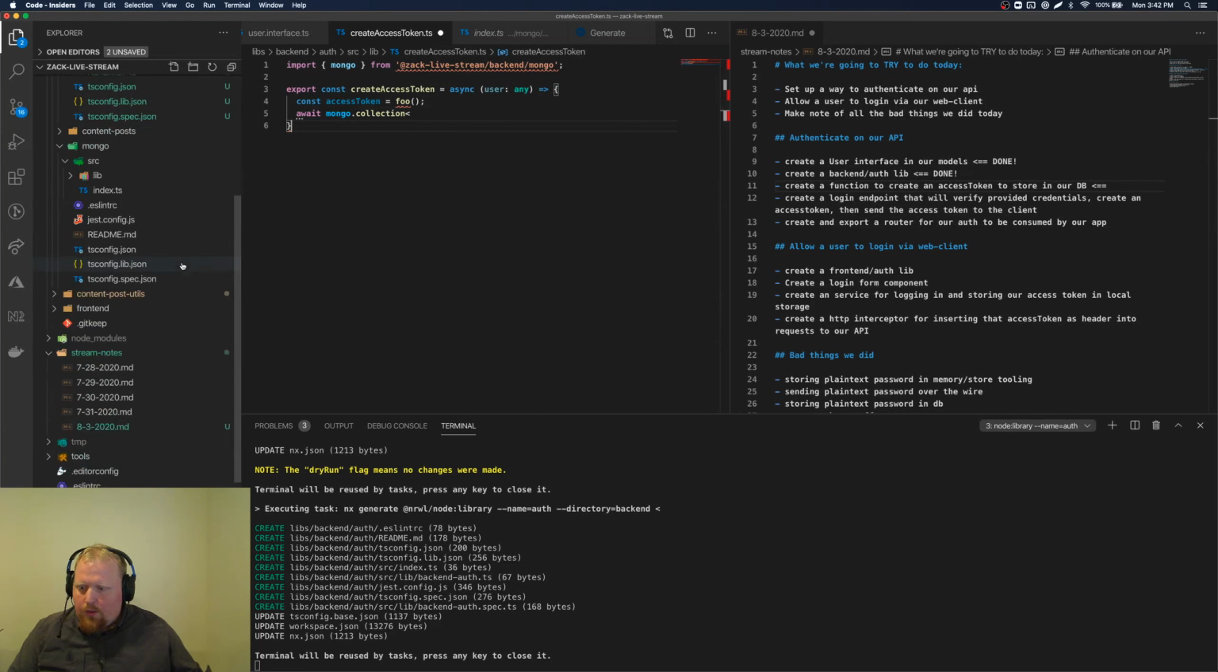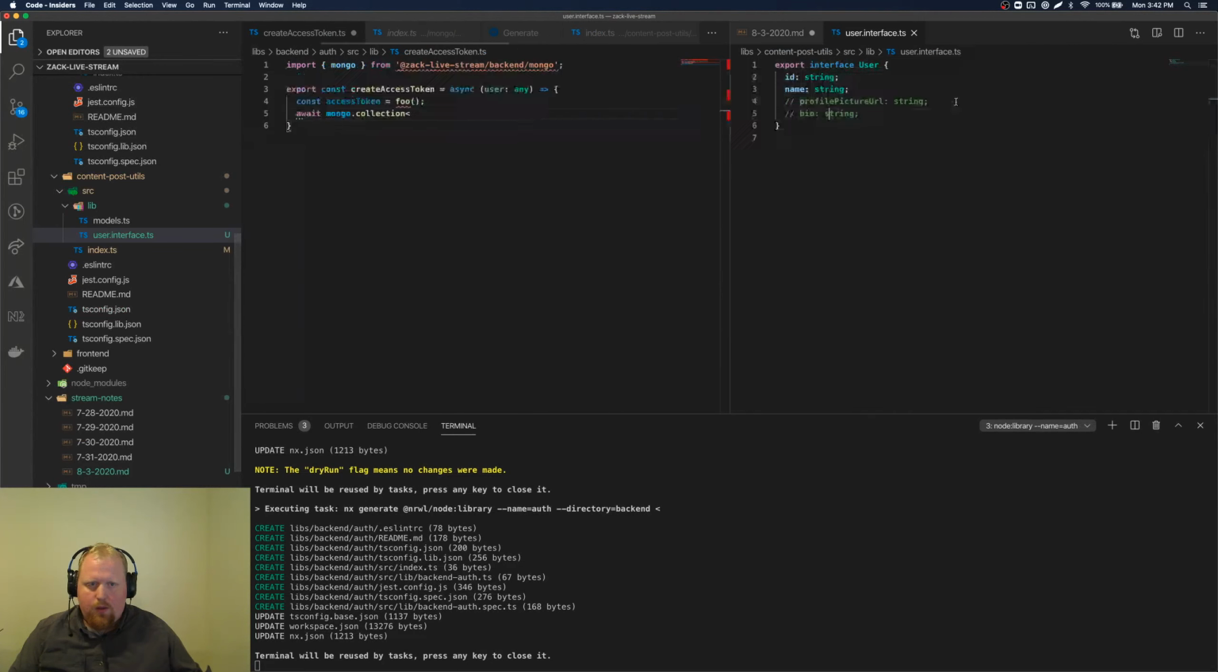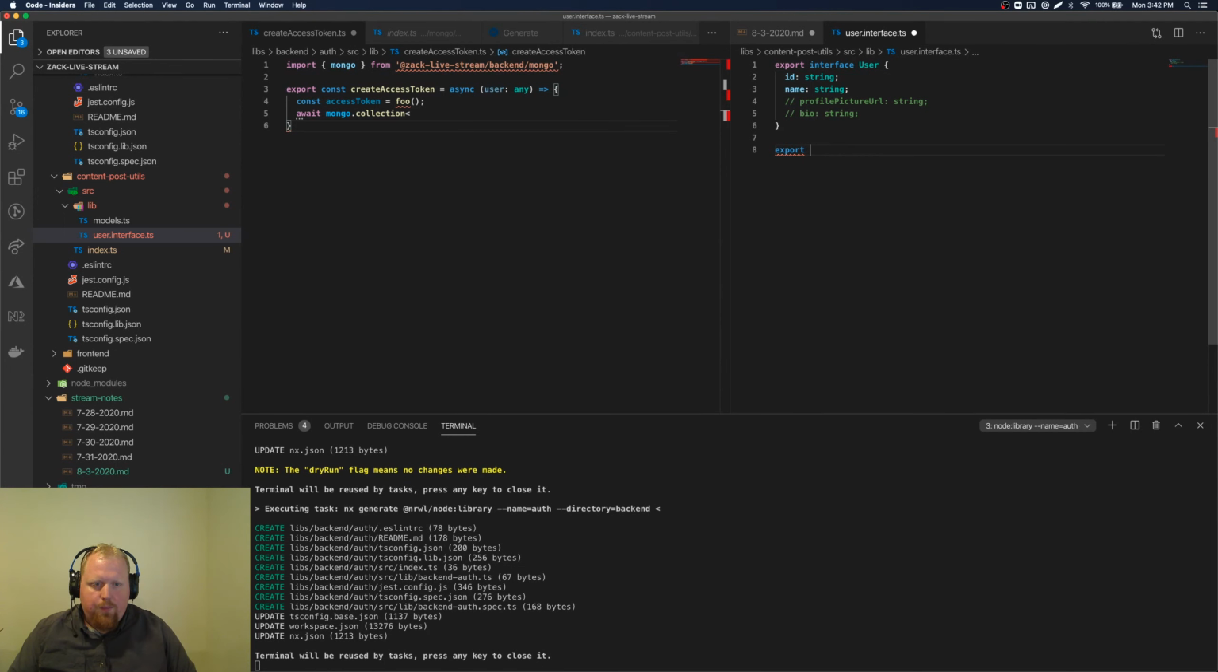Actually, before we go further and talk about the collection, let's add some more things to our user interface here. So we're going to export a type here. Call it Mongo user with ID and a name as a string. So this is going to be slightly different than the actual user interface. Really the only difference is rather than an ID that's a string, it's going to have an underscore ID that's going to be an object ID. So we'll just have that as a type we can use here.